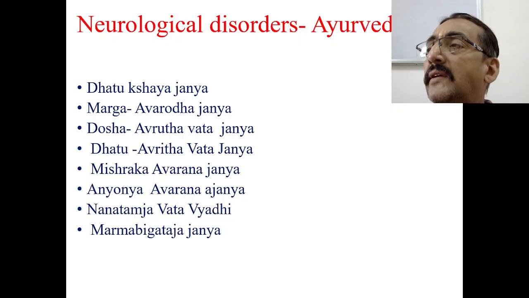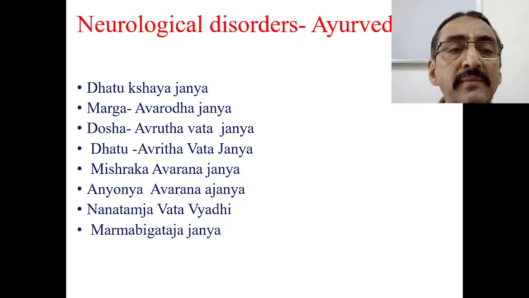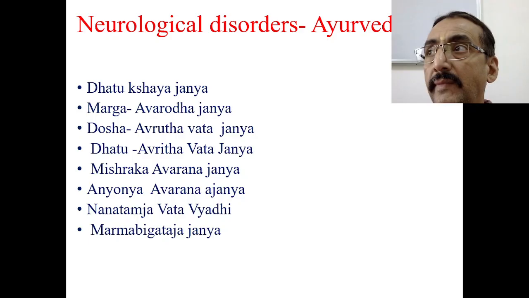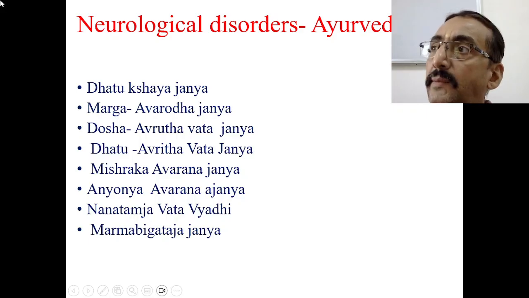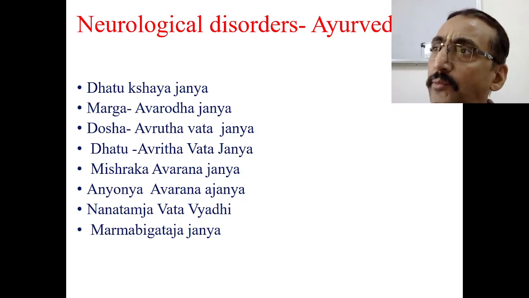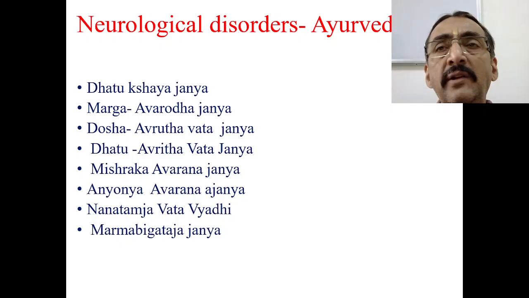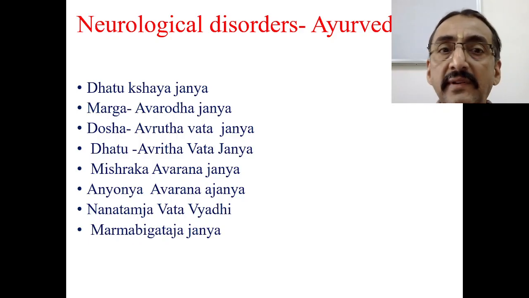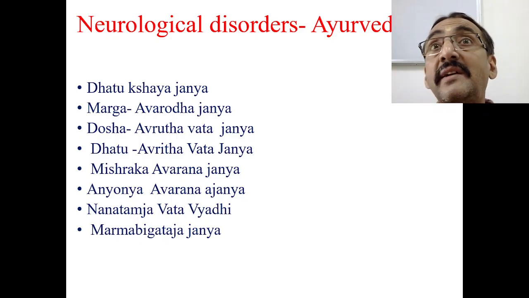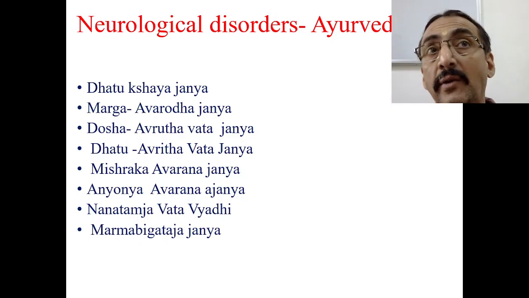If there is simply excess dryness of the body, that may be simple Nanatmaja Vata Vyadi. Nanatmaja means na anatmaja. That means it is only because of pure Vata. Only a Vata problem is there, nothing else is involved. Then Anyonya Avarana Janya Vyadi, that we will discuss later. So this is a second set of classification that we have to diagnose.